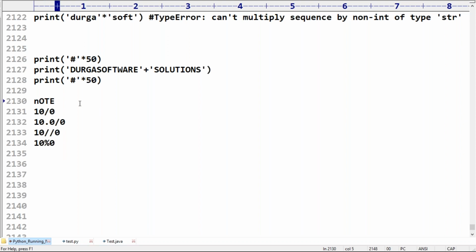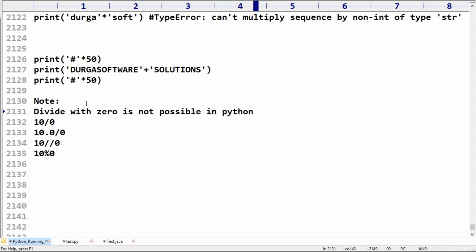Dividing by 0 is not possible in Python. In all cases, we are going to get a ZeroDivisionError.